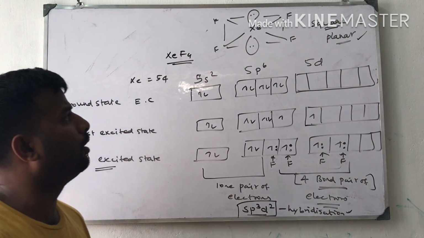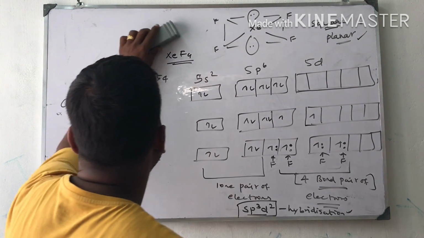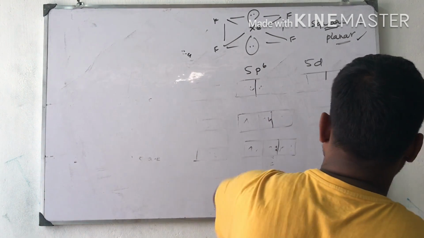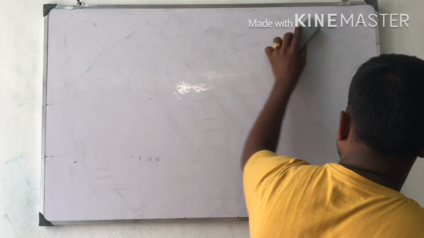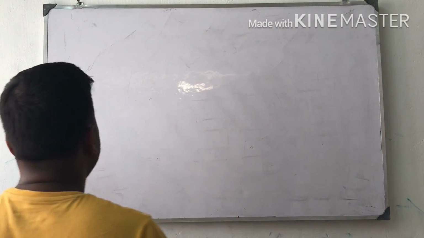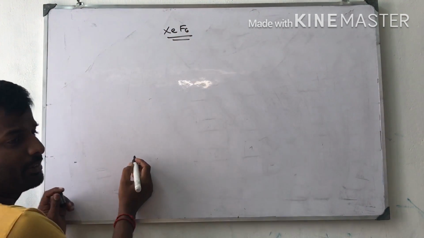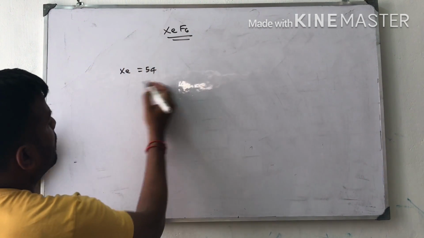Okay. Now I am going to start with xenon hexafluoride, XeF6. Xenon atomic number 54, same.